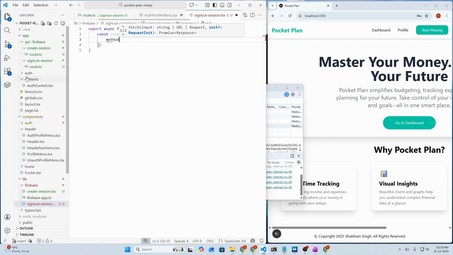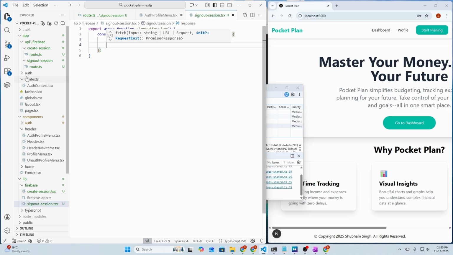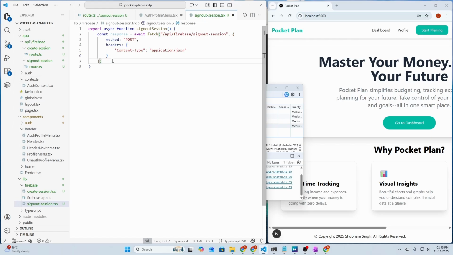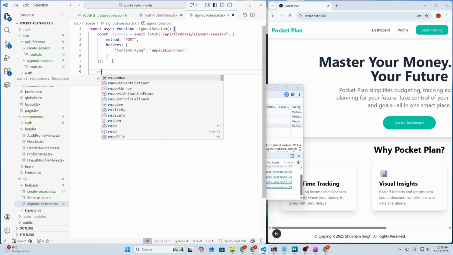The method will be POST, then we need the headers for the content type, that will be application/json. Actually we don't need the body here, we just need to define these two things. So let's add a semicolon here and return the result.